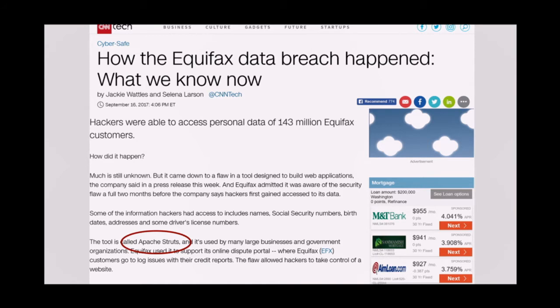Now, you may be wondering, what does Apache Struts have to do with big data? It actually doesn't. There is no relationship. But the point which I want to bring over here is that when you take a dependency on any open source component, you should be very sure that your entire architecture is secure and very tight. If it's not, then situations like these happen.